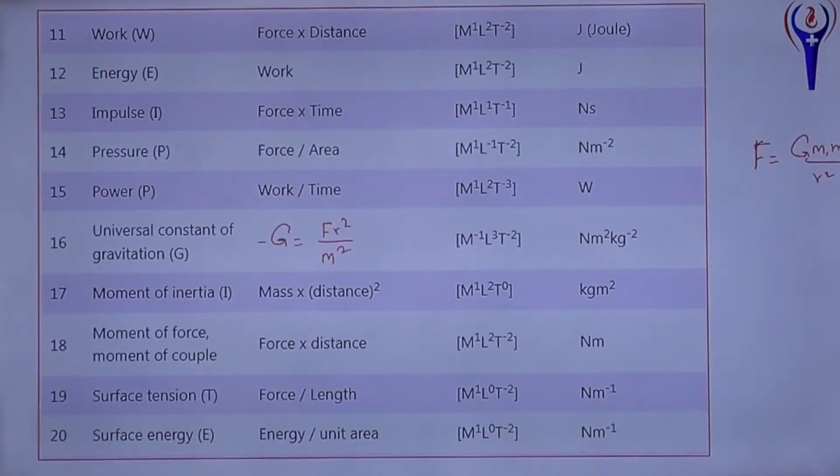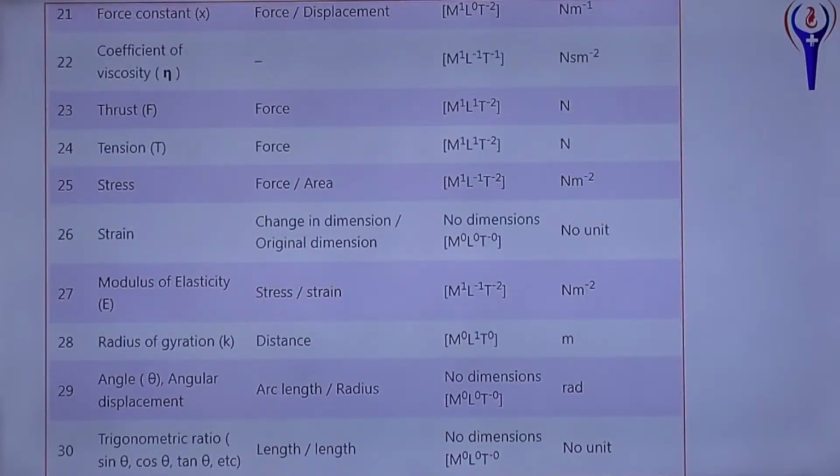Moment of inertia, I equal to m r square, formula M L square, SI unit kg m square. Moment of force or moment of couple or torque tau, force into distance, M L square T power minus 2. Surface tension, force by length, L power 0 T power minus 2. Surface energy, energy per unit area, L power 0 T power minus 2. Force constant, force per distance, Newton per meter. Coefficient of viscosity, this also we can derive, that is L power minus 1 T power minus 1, that is N s m power minus 2.